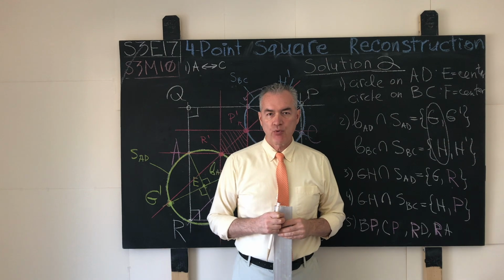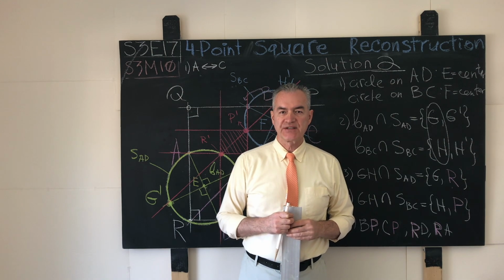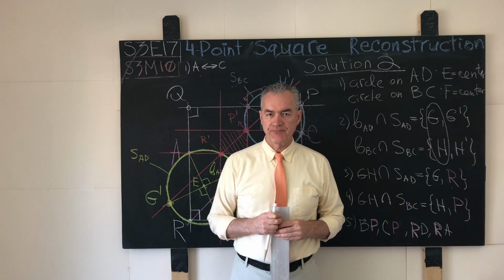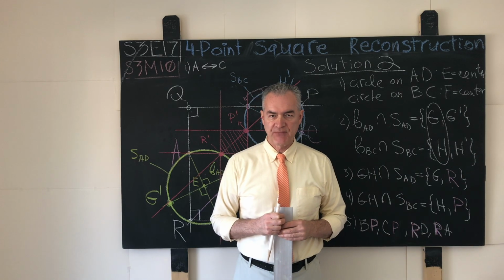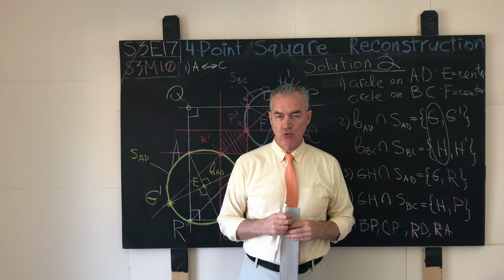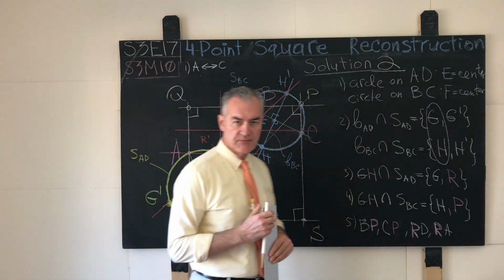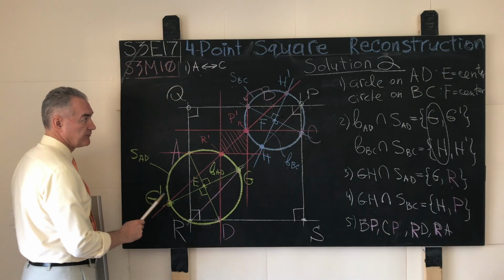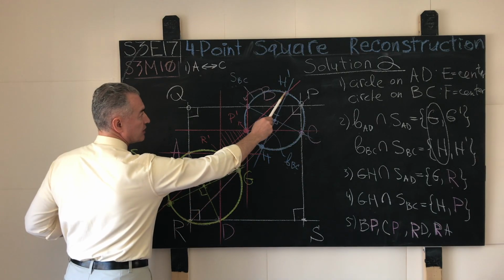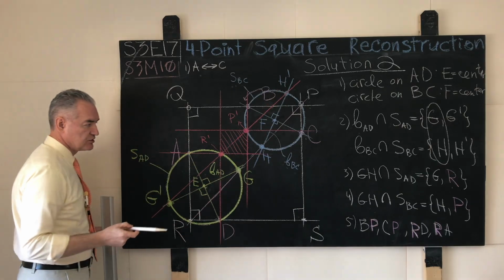As such, when we pick the points where the perpendicular bisectors of our helper straight line segments AD and BC intersect the helper circles at the points that do not face each other, we refer to these points as G prime and H prime. We essentially do the same thing.